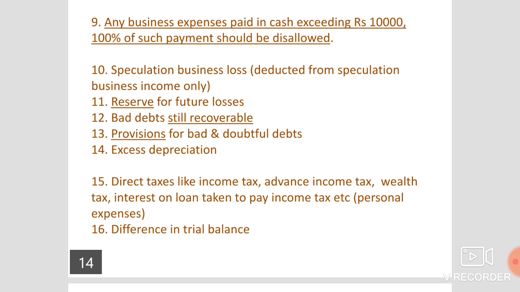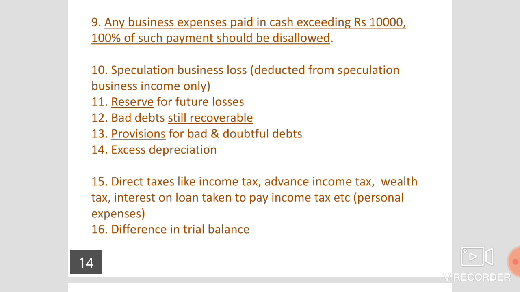16th point, difference in trial balance. If the businessman prepares the journal entries, all ledger accounts, P&L account, balance sheet and the trial balance properly, the trial balance is going to show the correct picture.